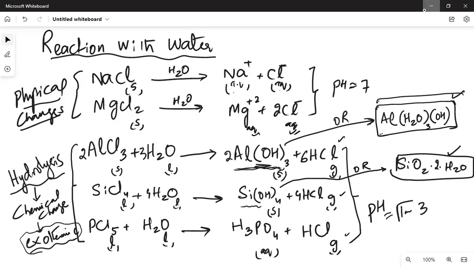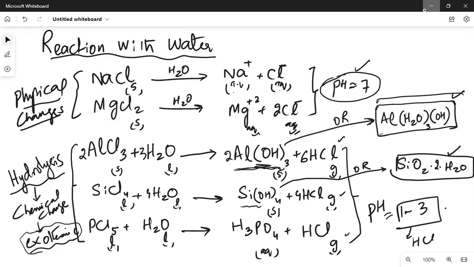That is due to HCl. These three reactions form HCl, and that's why the pH remains strong acidic. First two जो थे उनमें, because that was just a physical change, no chemical change, the solution stays neutral, उसकी pH 7 तक रहती है.